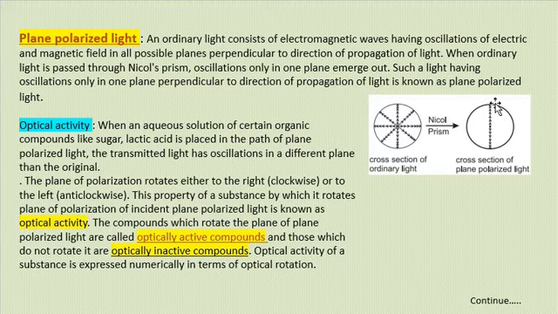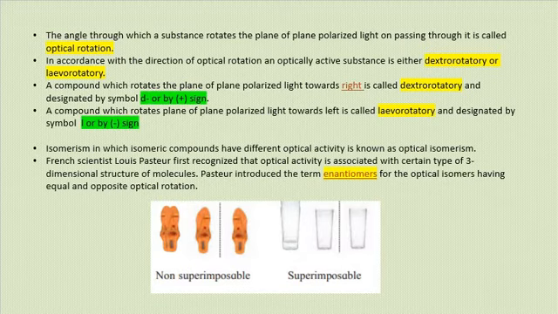Optical activity of a substance is expressed numerically in terms of optical rotation. Optical rotation is the angle through which a substance rotates the plane of polarized light on passing through it.